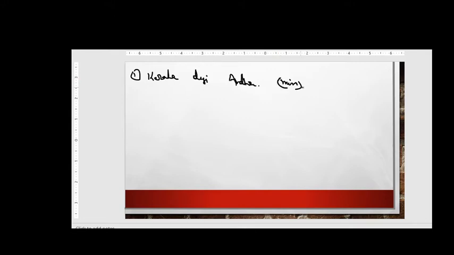Option A says two states, option B says 3 states, option C says 4 states, and option D says none of the above. So which would be the answer for this?